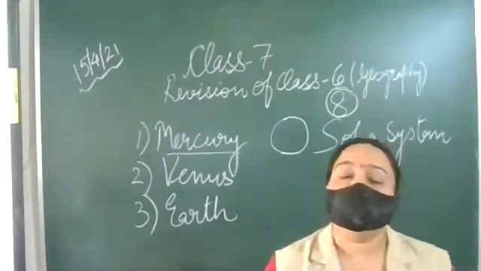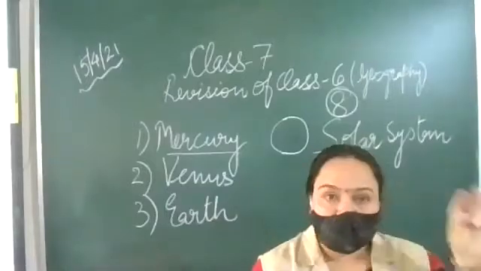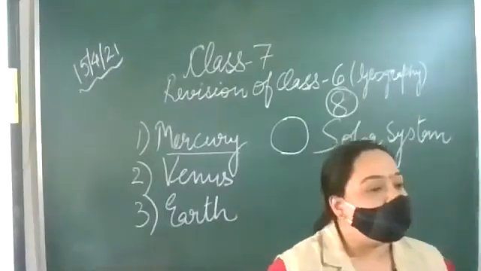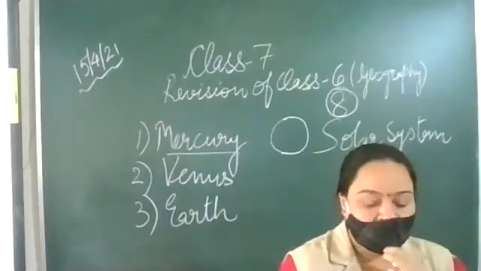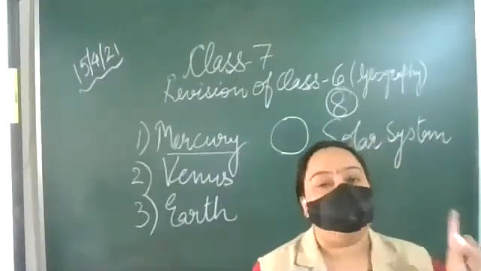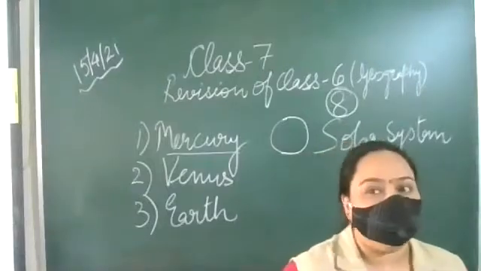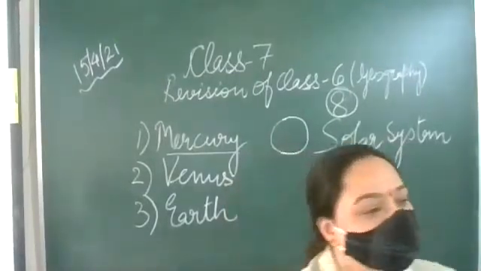So this is all about Mercury. Mercury is the smallest planet. It has no moon. It takes 88 days to revolve around the sun, and it has no water, no atmosphere, and no life.